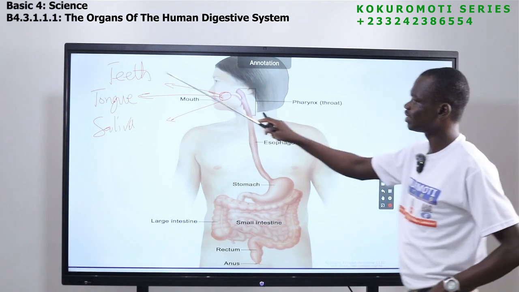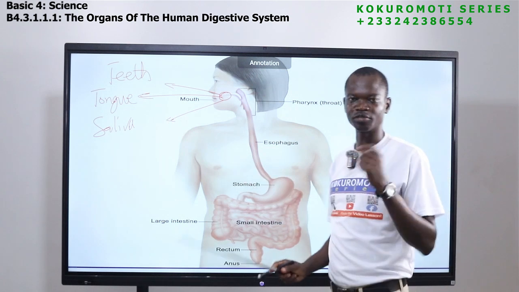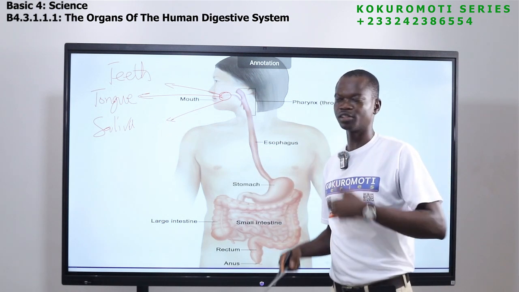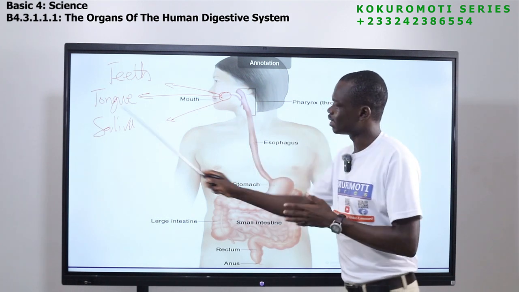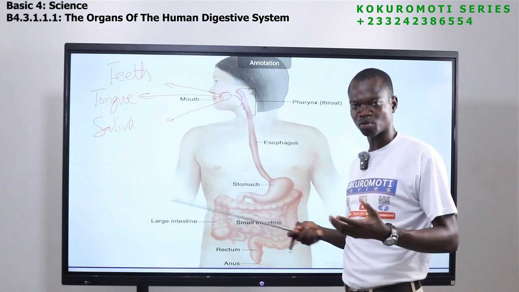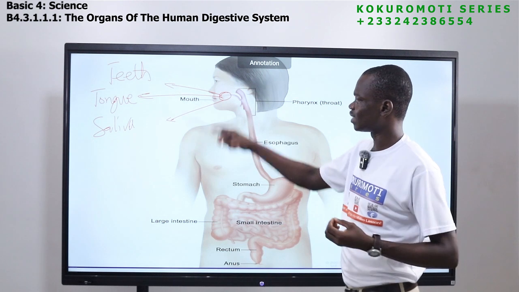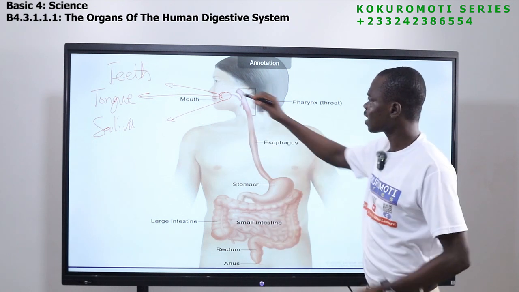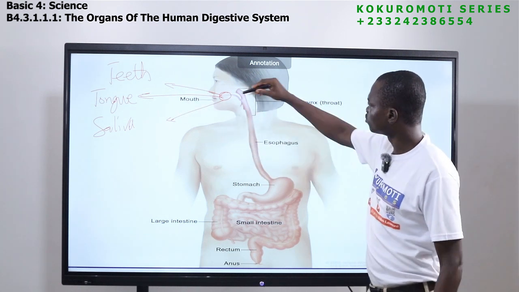What happens is that the teeth is very hard, so it breaks the food. The tongue turns the food so that the teeth can work on it. And then the saliva is a liquid, so it is released on the food, just like water. It helps the teeth and the tongue work effectively. Now, after the mouth has finished, the food passes here.